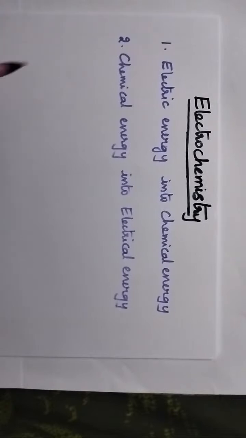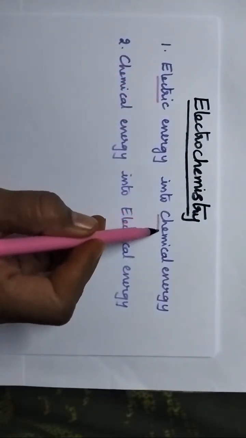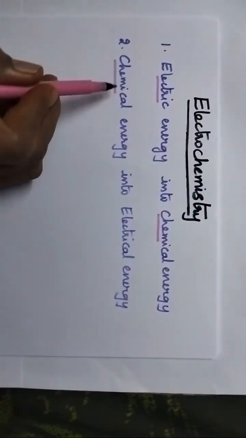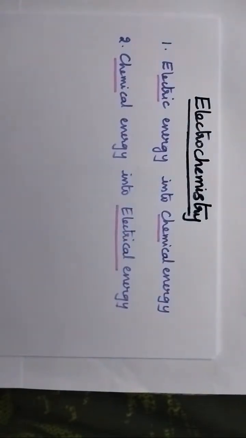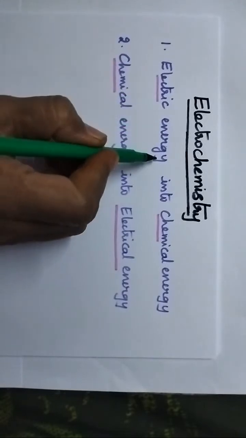One is the conversion of electrical energy into chemical energy, and the other one is the conversion of chemical energy into electrical energy. So, what is the device used for the conversion of electrical energy into chemical energy?